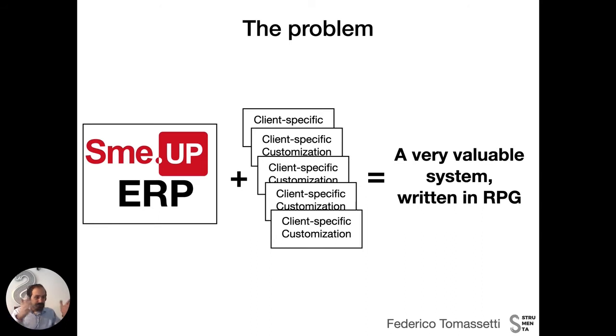Okay, now let's dive into the problem. What is the problem? The problem is that Sme.UP has a large ERP and a large number of customizations built for their own clients. They have thousands of clients, and the core of the ERP and all these customizations combined are a very valuable system written in RPG, which for several reasons is not the best of all the possible languages to use in 2020.